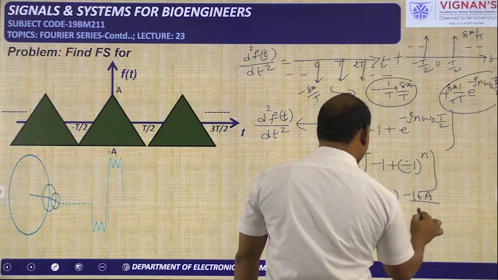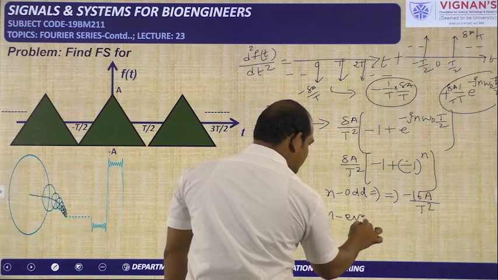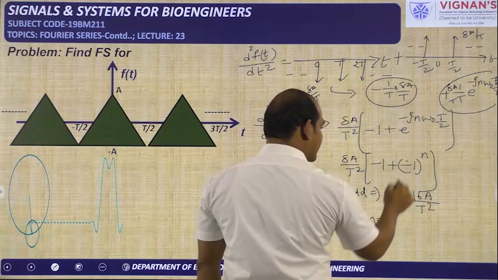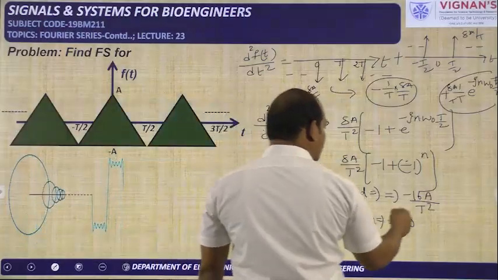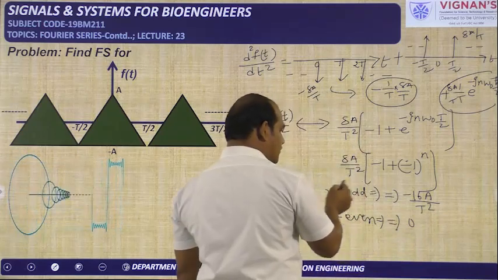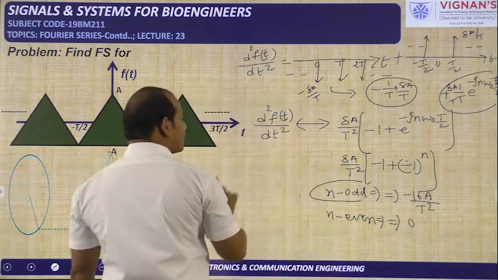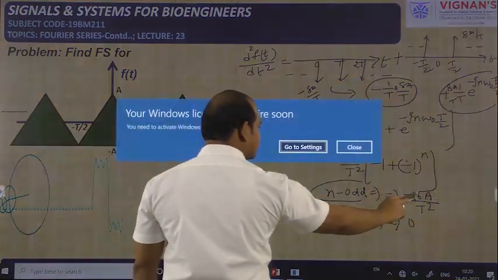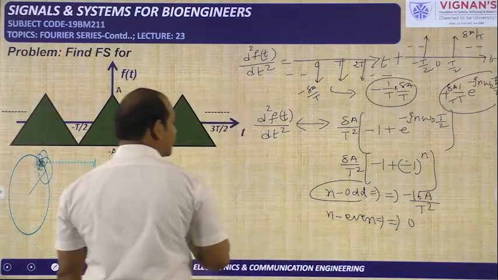So if you multiply, you will get minus 16A by T square. But if n is even, this will become 1. But here minus 1 is there, these two will be cancelled, so the coefficient will become 0. So our non-zero coefficient we will get for odd n only. So this d square f of t by dt square has the coefficient minus 16A by T square when n is odd.